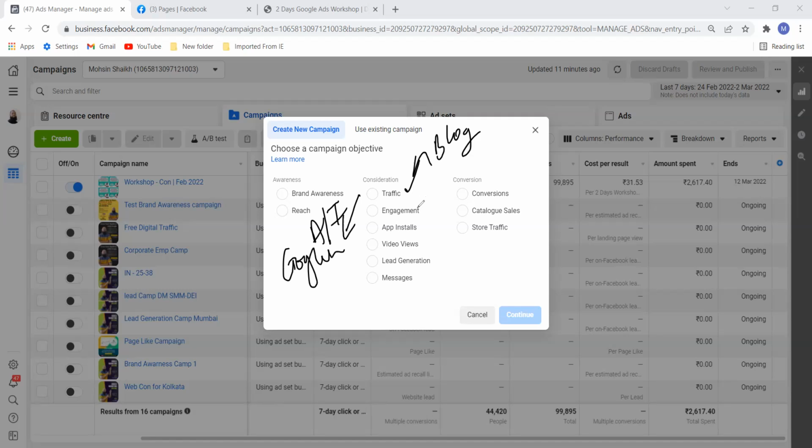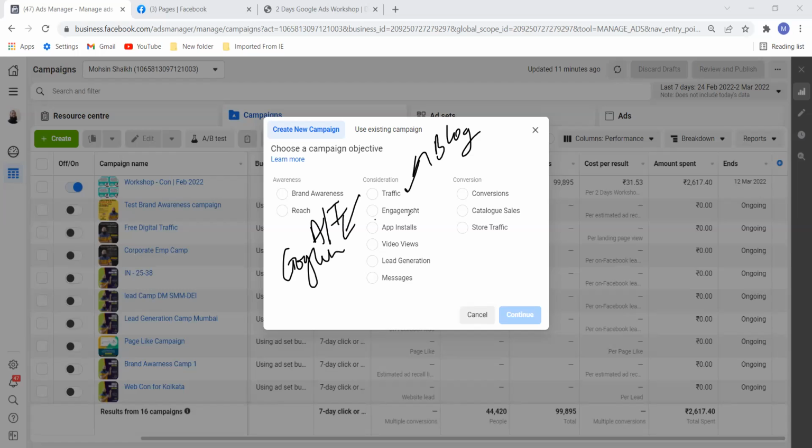So this is a very good source where you can bring more traffic to your blog and website, and give very good quality content so that people stay on your page. For that, traffic is very good. Again, for landing pages where you are selling something, you can generate traffic.